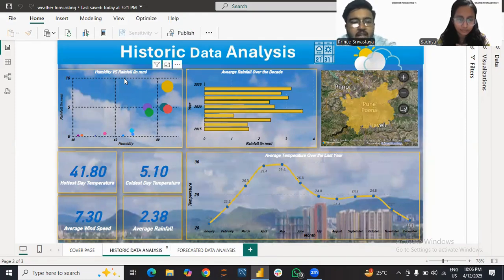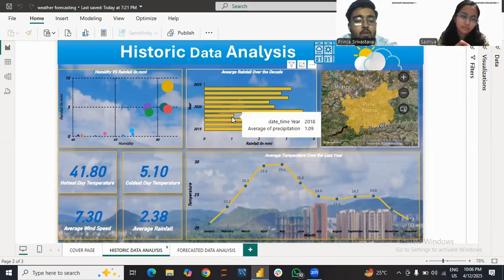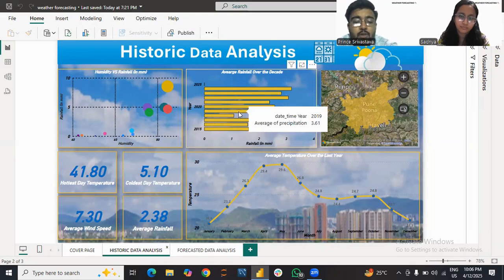The higher bubbles show that when humidity is high, above 70%, we also tend to get more rainfall. Next, the bar chart shows average rainfall over the last decade. You will notice that rainfall has generally increased over the years, with 2021 being the wettest.